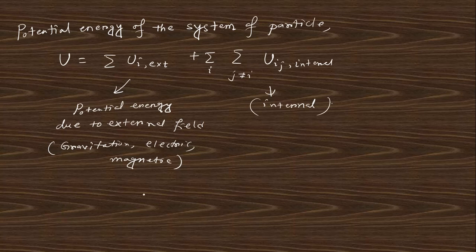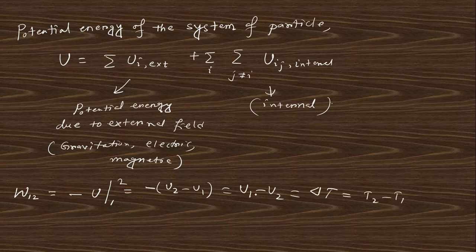Okay, so from the work energy theorem you can say that going from 1 to 2, the potential change is minus, u2 minus u1, that is u1 minus u2. So this is nothing but the change in kinetic energy, that is T2 minus T1, or Ek2 minus Ek1. Okay, so for a system of particles this is also valid, there is a summation, that's it.